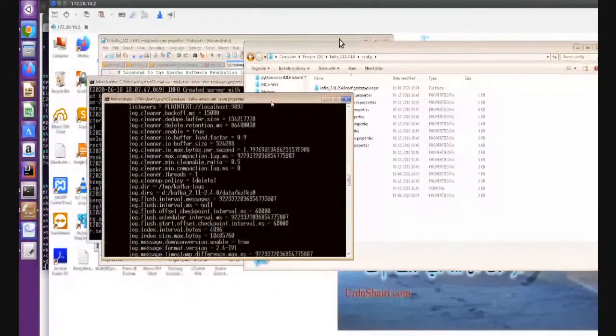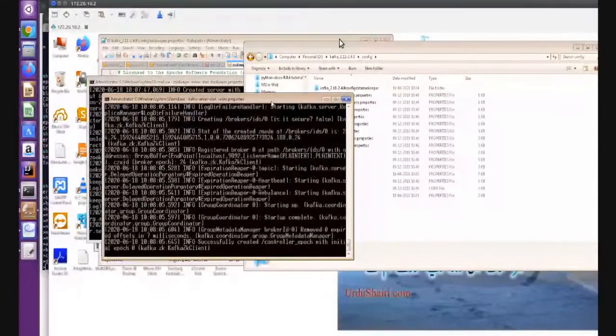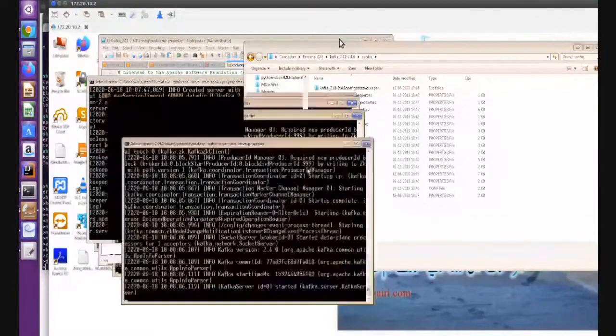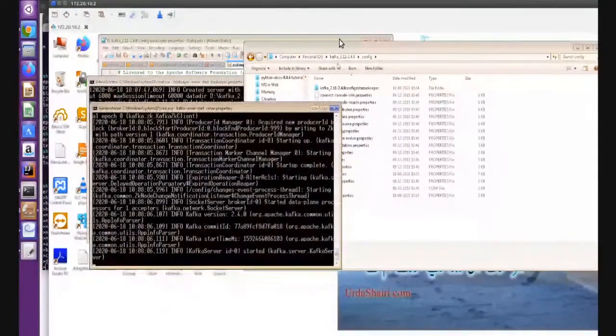Yeah, there was some path issue. Now your server is running here. So this is the way to start the server and how to start Zookeeper.